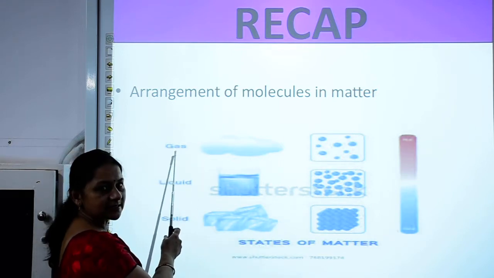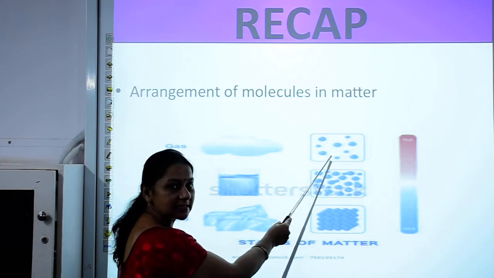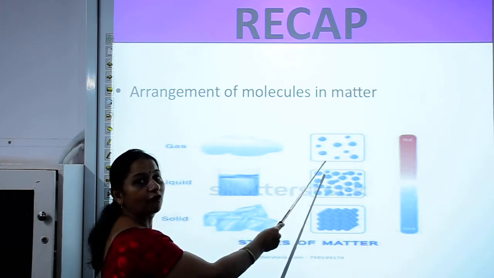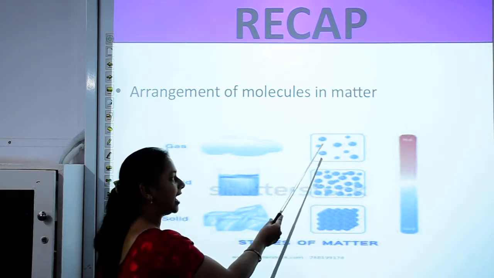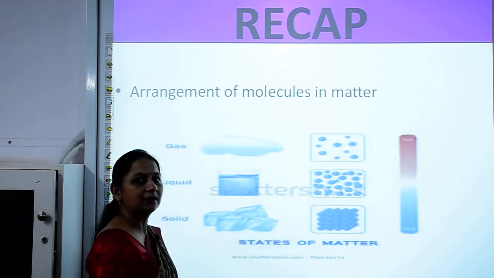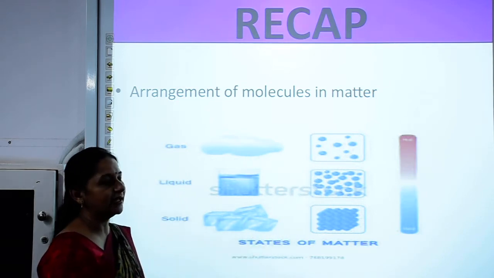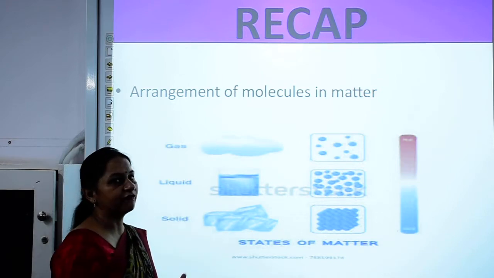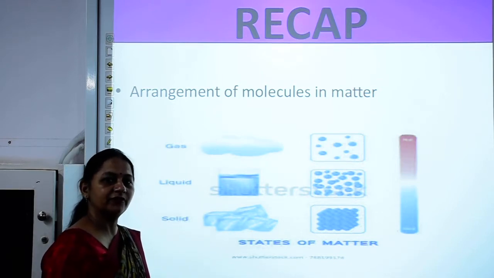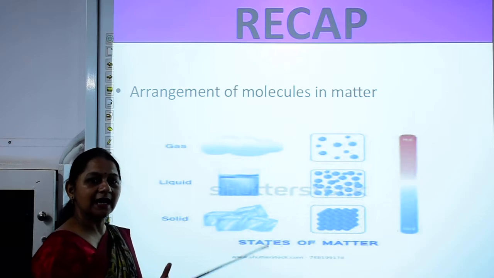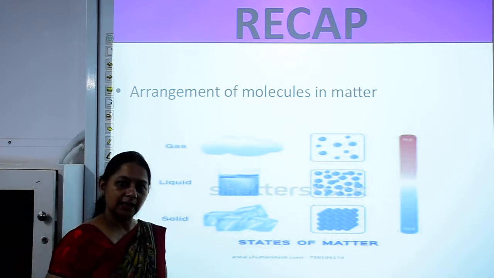Coming to gases, the molecules are far apart and they have large intermolecular space between the molecules, and that is why the gases do not have any definite volume, neither a definite shape. They take as much space as they get.